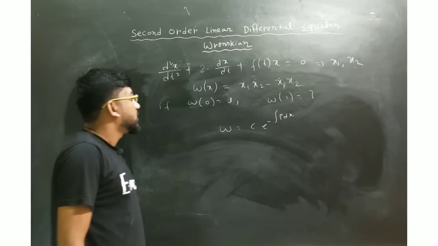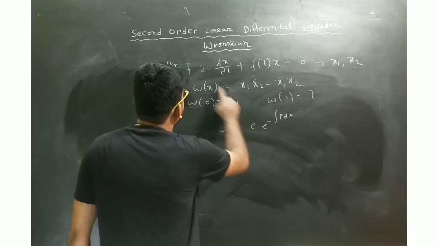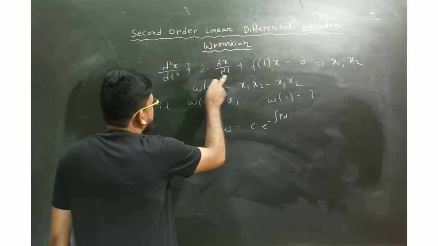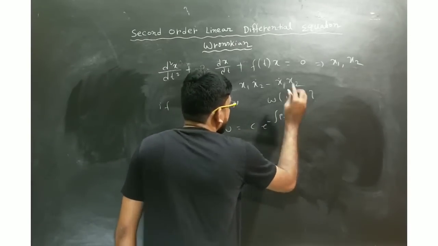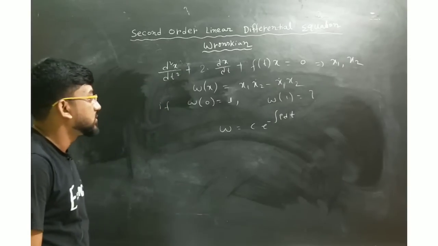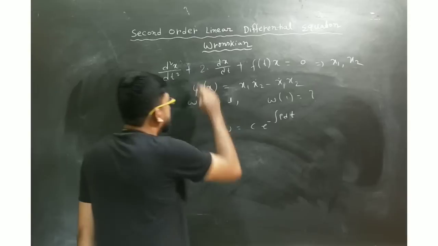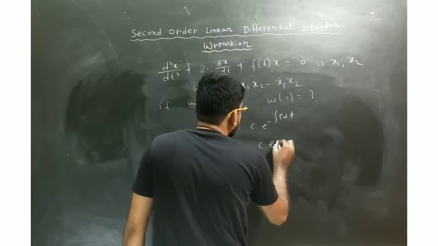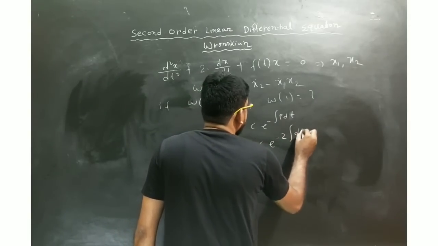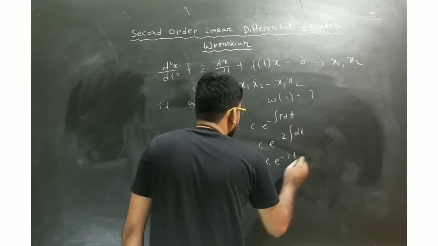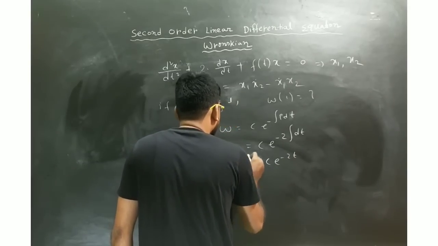Okay, so what is your p here? Your p is here 2, and instead of x you should write here t, because here the independent variable is t, and in the definition I have used x. Okay, so w is equal to c to the power minus integration p dt, and your p will be 2, so it will be c to the power minus 2 integration dt. Now it will be c to the power minus 2t. So this is w of t actually.